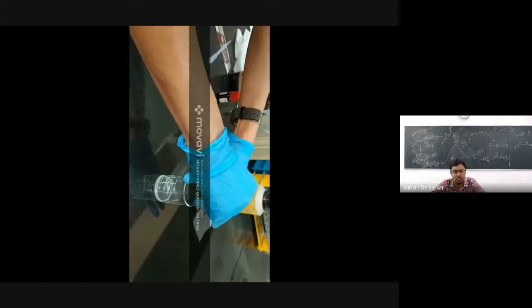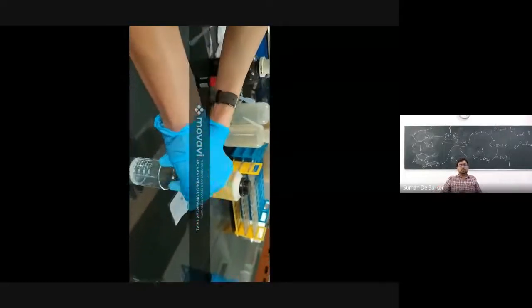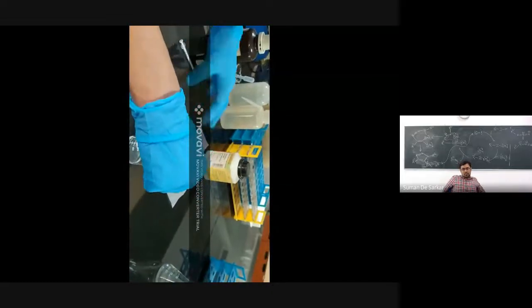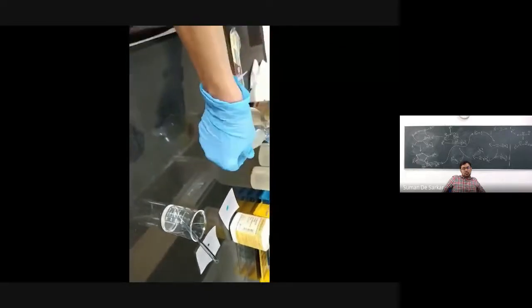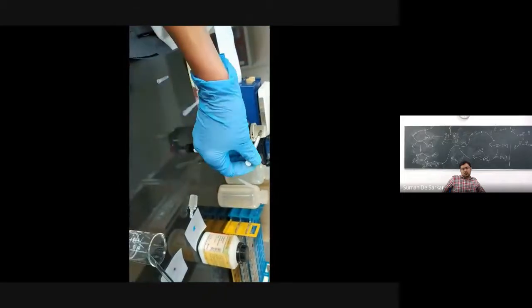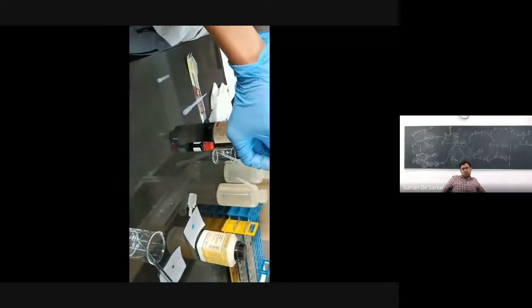And to this mixture, now we will add our synthesized benzyl azide, 0.3 gram. So benzyl azide, this is also a liquid. So we'll add 0.3 gram using this syringe.